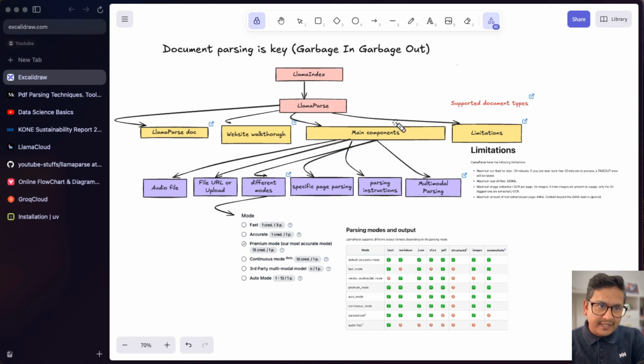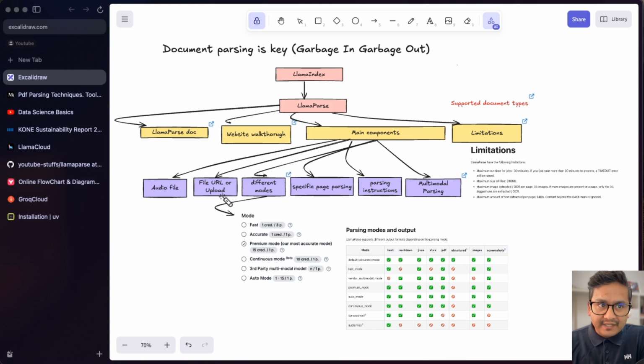What I'm trying to do here is first explain most of the things. I'll try to cover almost everything that is offered by LlamaParse. I will show you all these different things in the UI itself first, so that you get the idea of how it works in the UI, and all these things we can do for free.